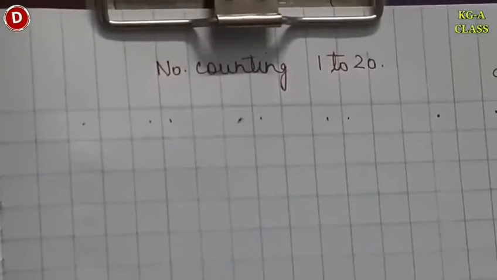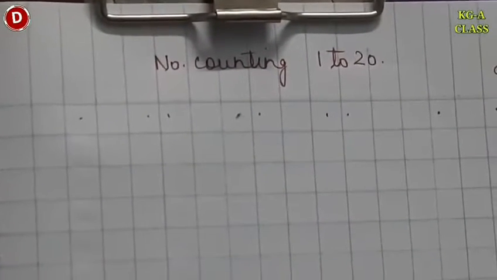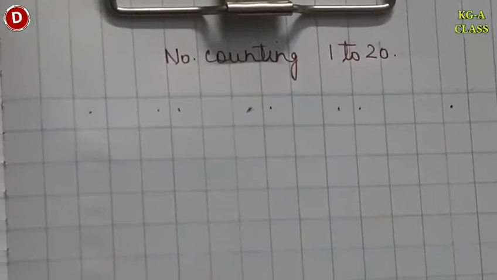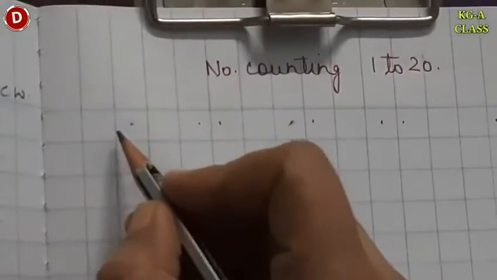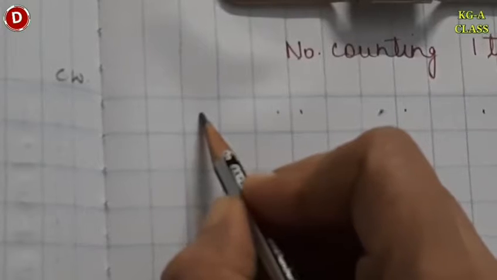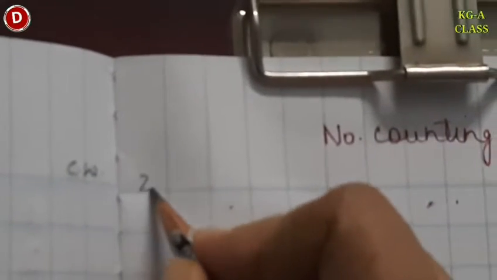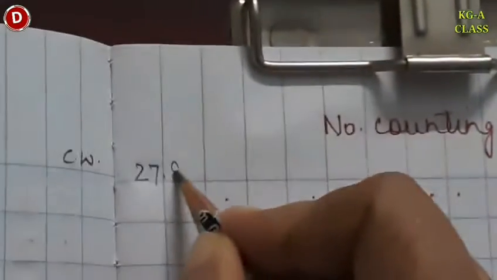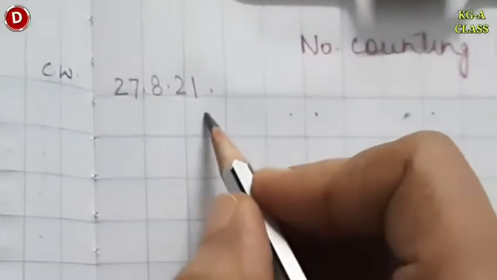Children, now I will teach you to write number counting 1 to 20 in series in the notebook. Children, leave the first block, okay, and start writing from the second one. So you have to leave the first line, and first we will write today's date. Today is 27th August 2021, like this, children. Now start writing.